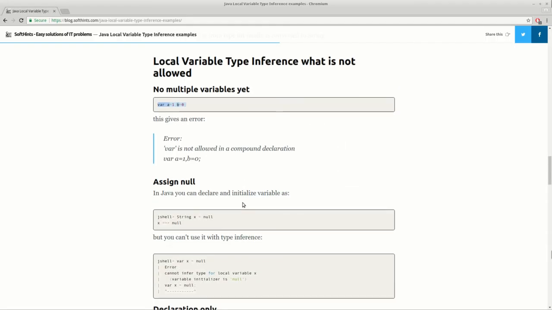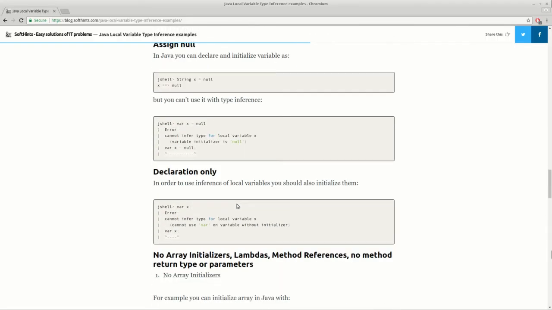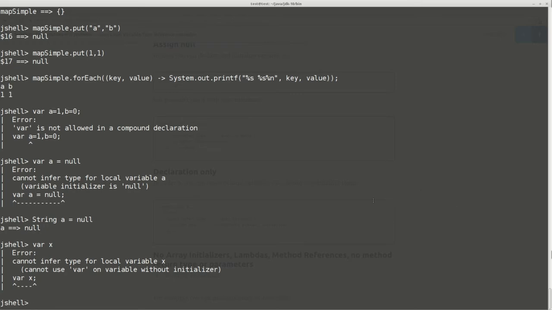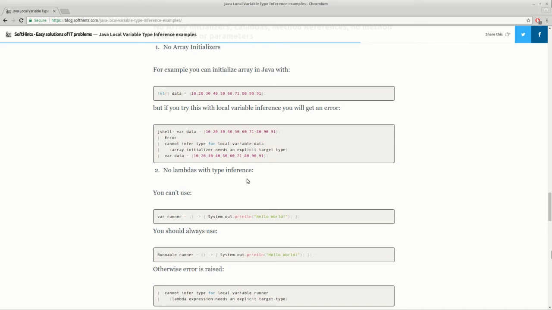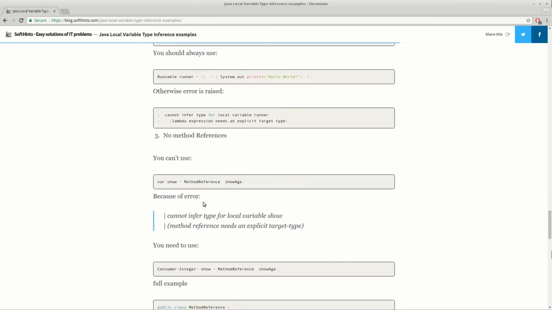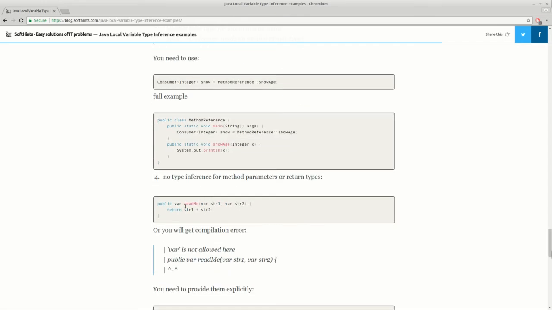Another problem is when you want to use declaration only. So for example, let's say that you want to make var x. This is also giving an error. You cannot use it in methods for return type or for parameters. So for example, let's say that you have this method and you want to use it as a return type or input parameters.